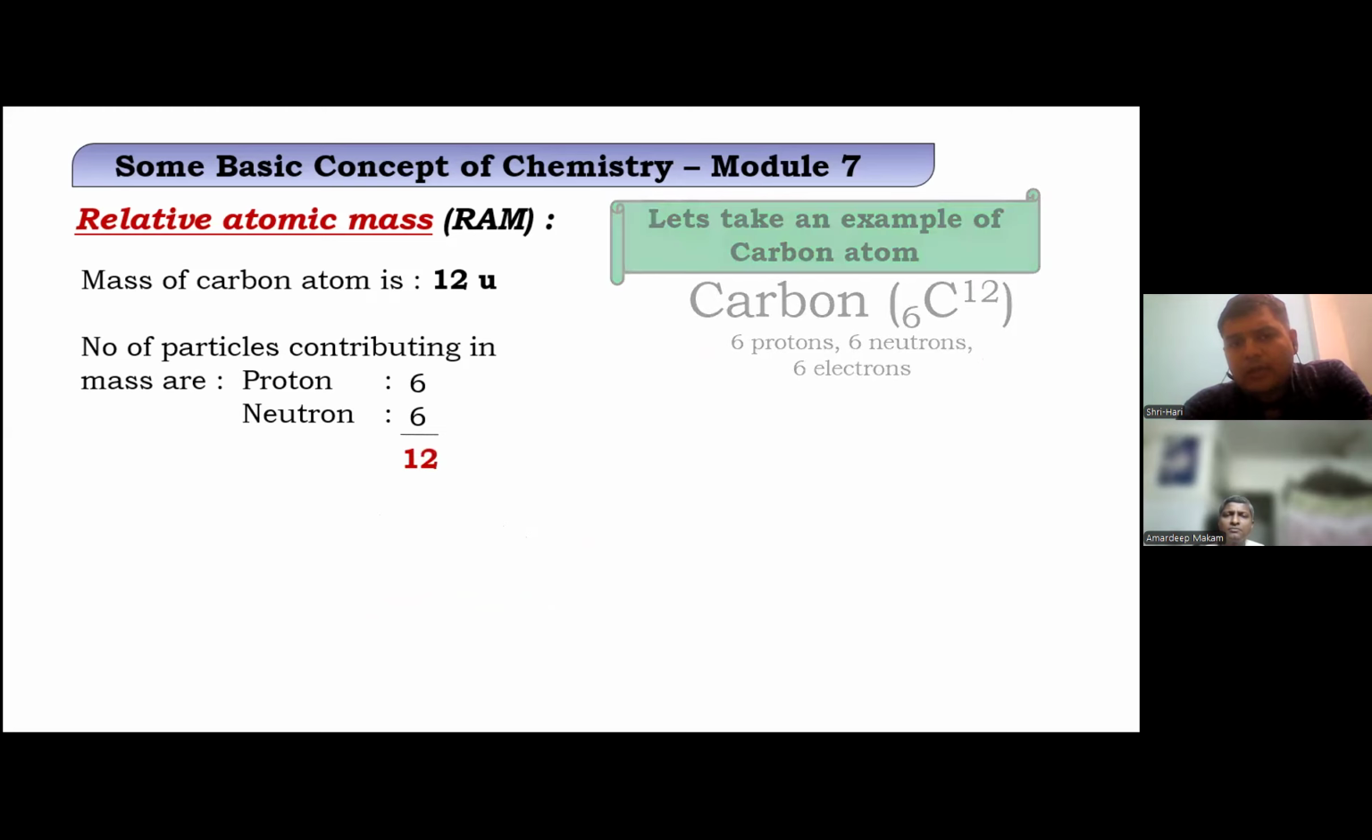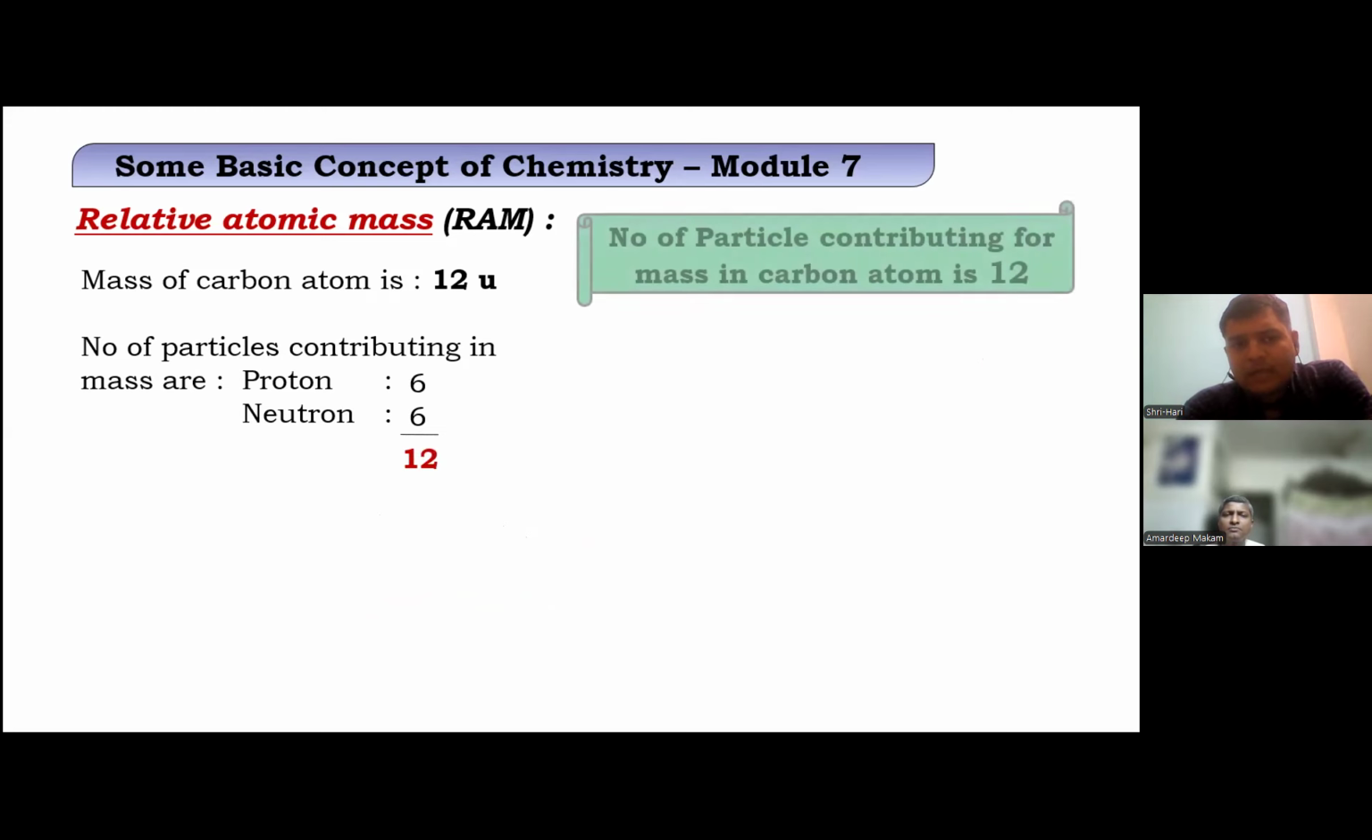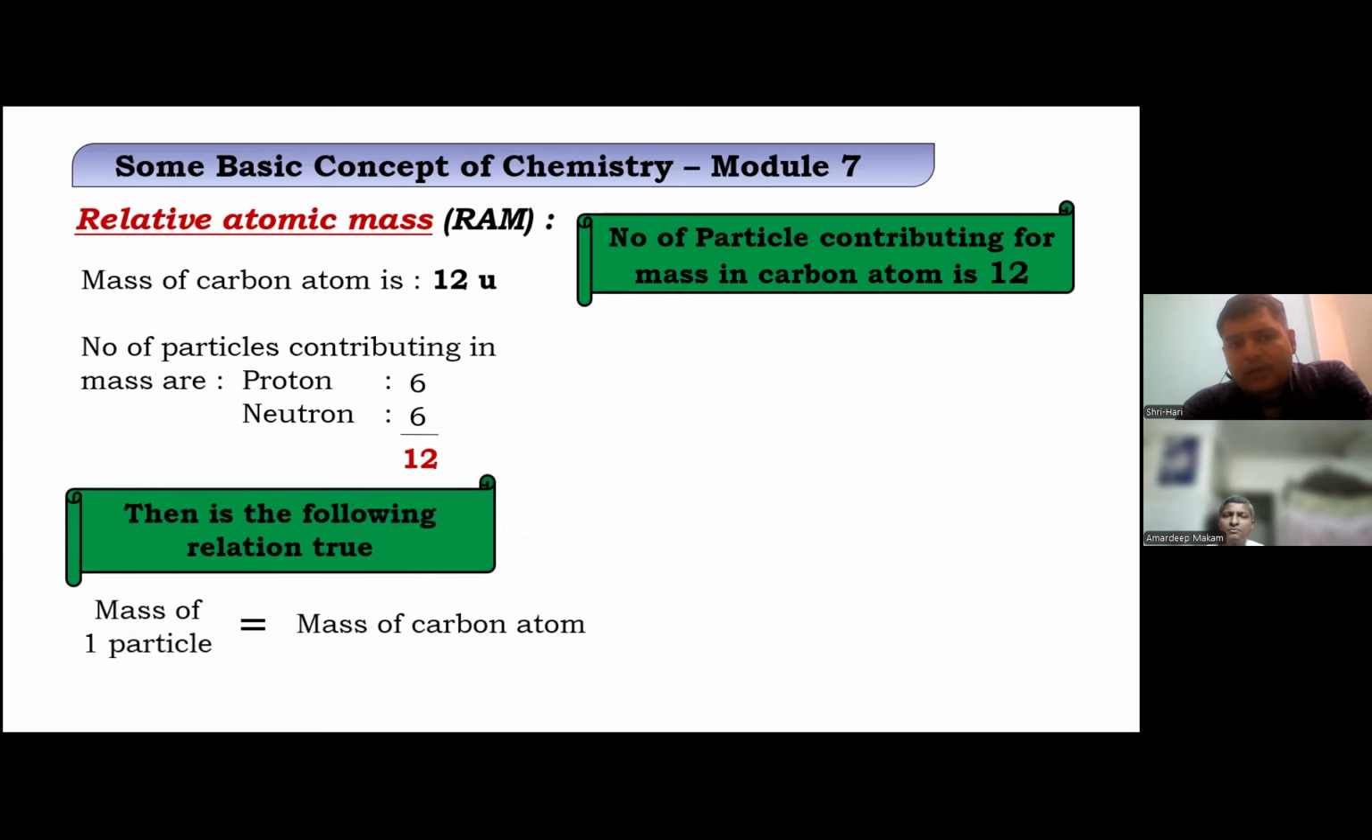Okay, total gets down to 12. This is the following relation. So one mass of particle will become the mass of carbon atom.